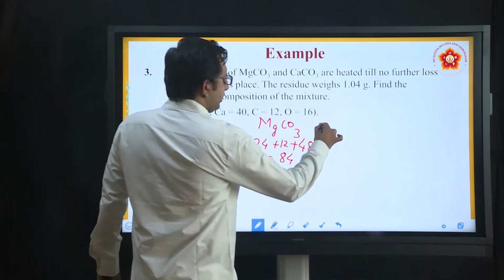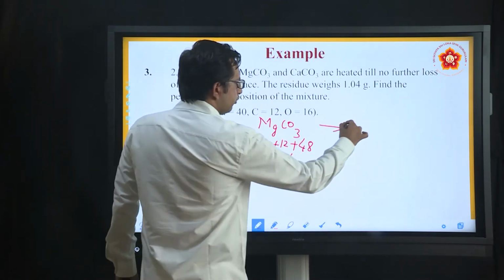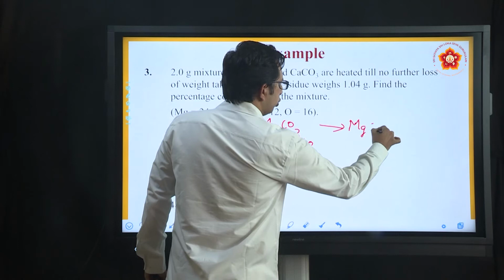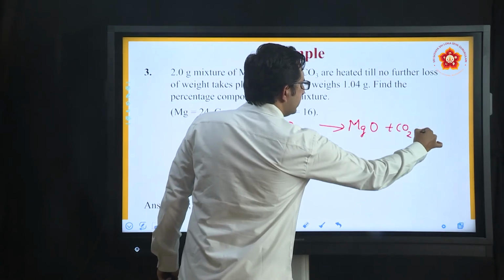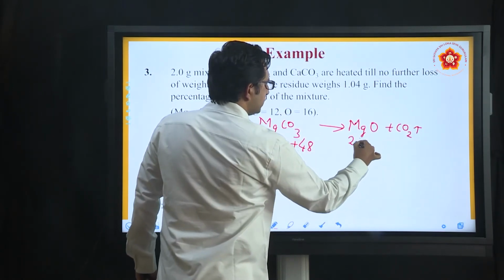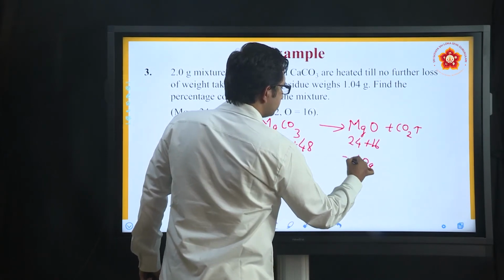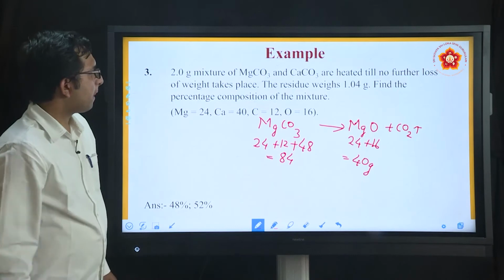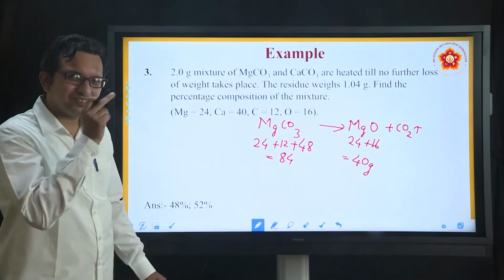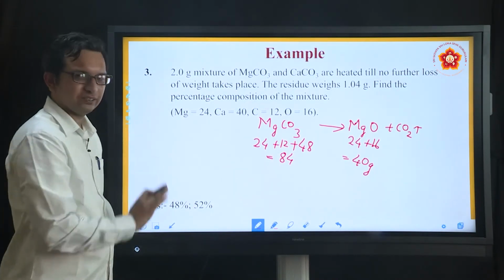Now, this 84 is giving you MgO, and carbon dioxide is eliminated from the system. So magnesium plus oxygen is only giving you 40 grams. Now what is that 40 gram? That is the residue that is present at the final stage.